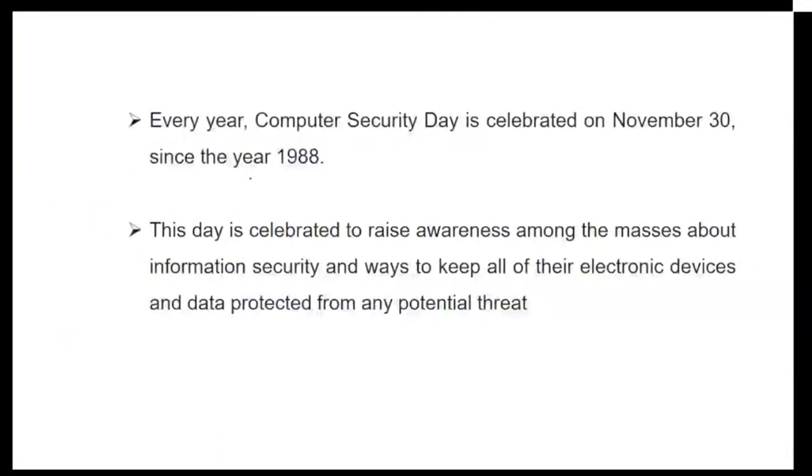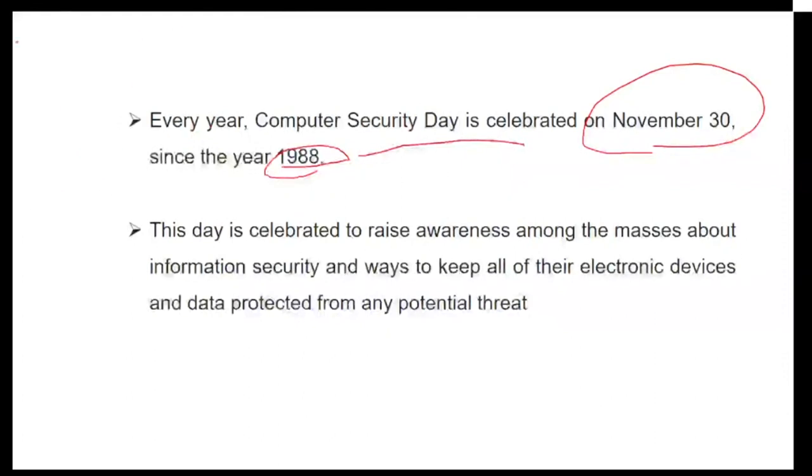So now let's see, every year Computer Security Day is celebrated on the 30th of November, and this started in the year 1988. So this Security Day is celebrated since the inception in 1988. It is basically to raise awareness among the masses about information security and the ways to keep all the electronic devices and data protected.